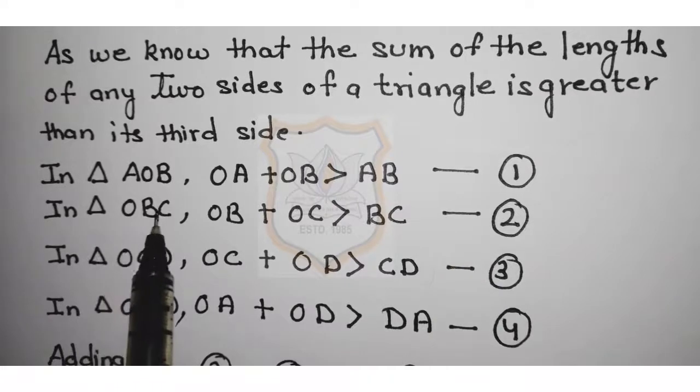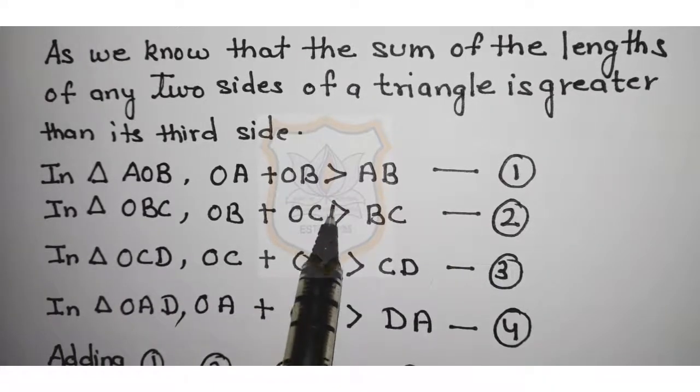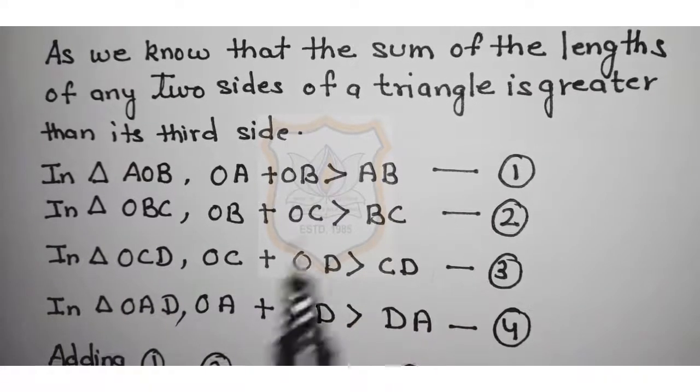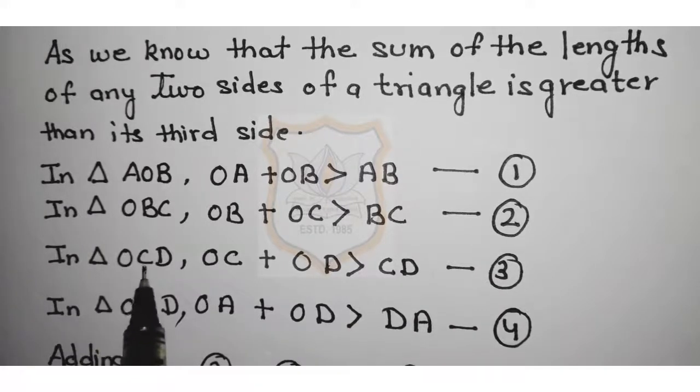In triangle OBC, OB plus OC is greater than BC in equation 2. In triangle OCD, OC plus OD is greater than CD in equation 3. And fourth, in triangle OAD, OA plus OD is greater than DA. This is the fourth inequality.